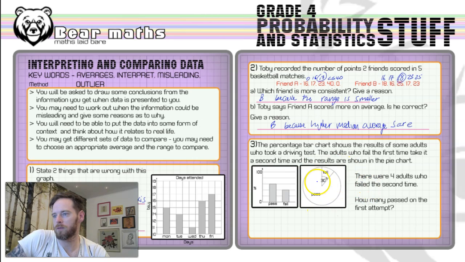So we have to start with this pie chart, okay? And we have to start with this information that 4 adults failed, and the fact that they're represented by 30 degrees. Alright, so where am I going to do my working out for this one? 30 degrees is equal to 4 adults, 4 people. Okay, so what we want to do is work out what this whole pie chart would be in terms of a number of people. How many 30s are there in 360?